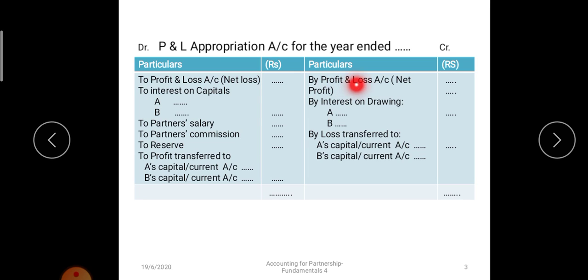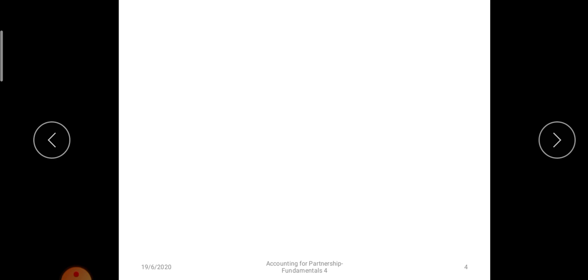After the net profit is transferred to the P&L appropriation account, interest on drawing will be charged from the partners. It is a gain for the firm, so it is recorded on the credit side. Then as per the partnership deed, interest on capital will be calculated, partners will be allowed salary, partners will be allowed commission, and if the deed asks, or they all decide together, a transfer to reserve will be made. Whatever available profit is left will be distributed among the partners in the profit sharing ratio. To understand the format, we will solve one question, taking an illustration.